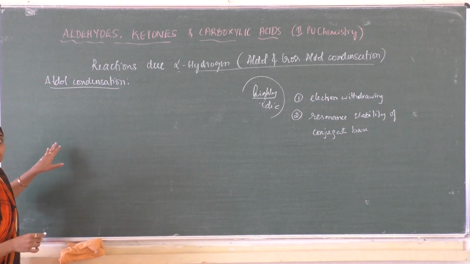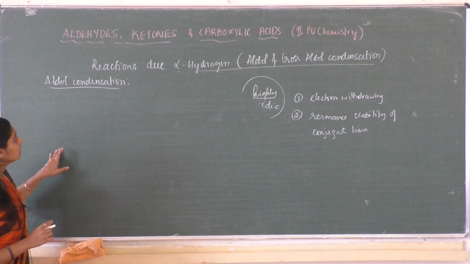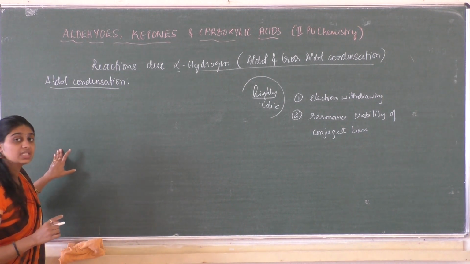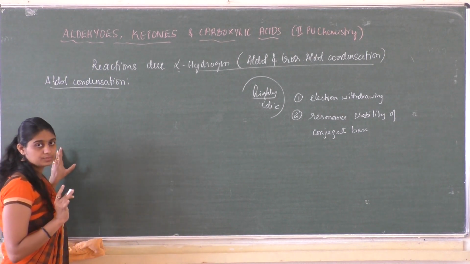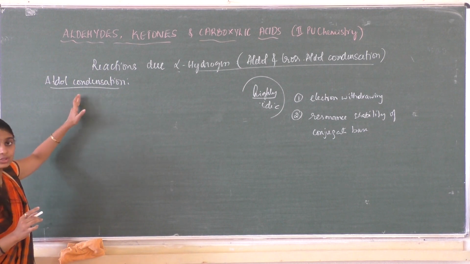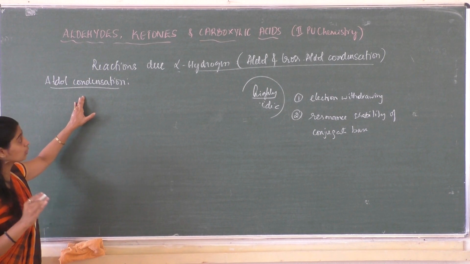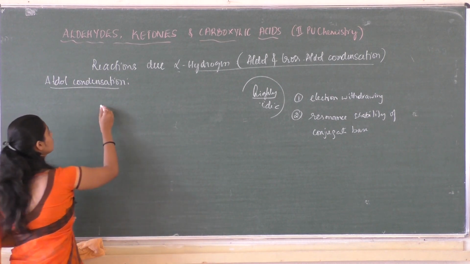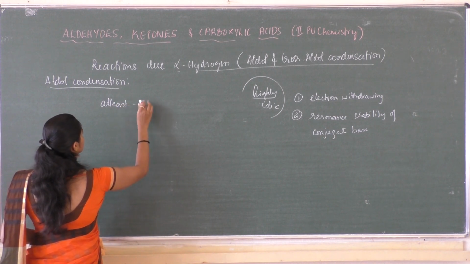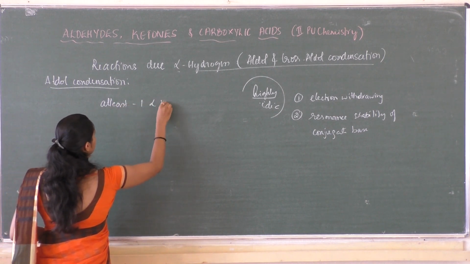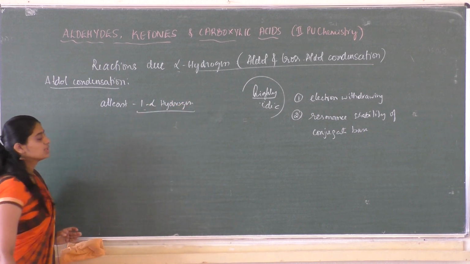Aldol condensation reaction is seen only in those compounds which consist of at least one alpha hydrogen atom. So this kind of reaction is possible or carried out only for those compounds which consist of at least one alpha hydrogen atom. This you need to remember, alpha hydrogen atom.